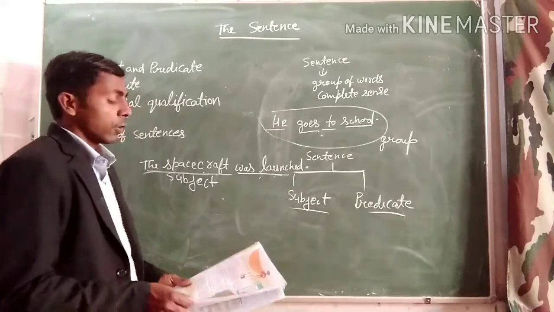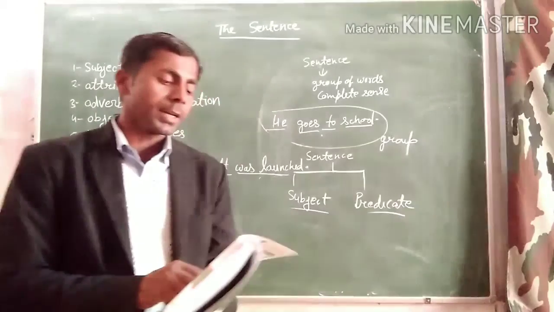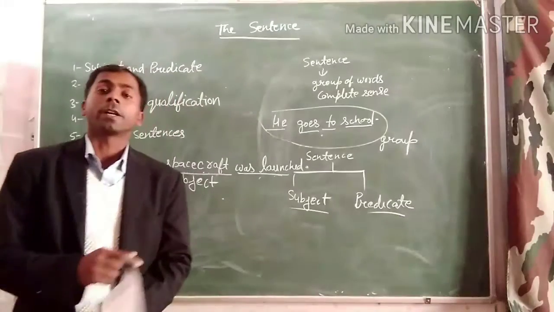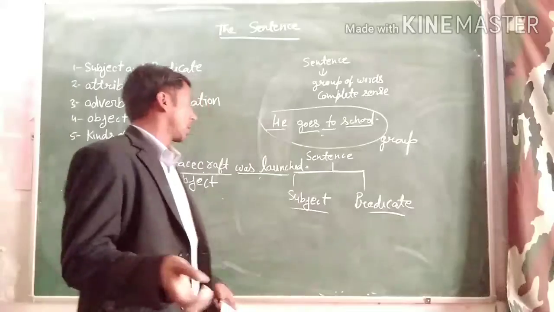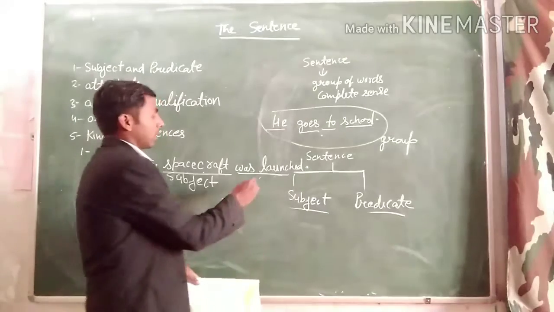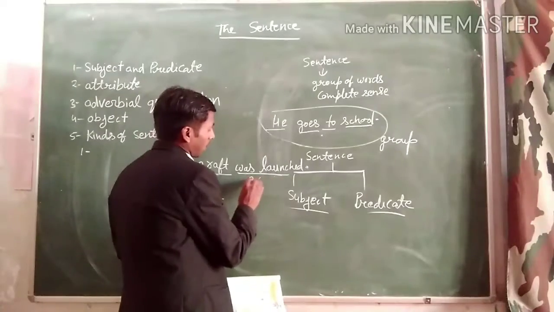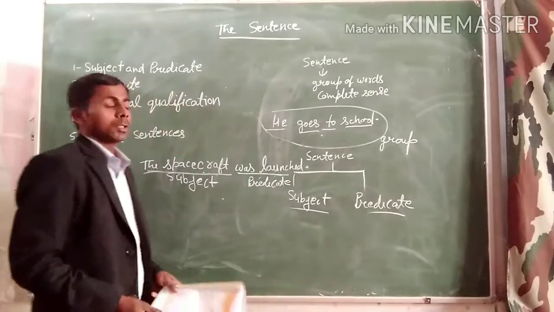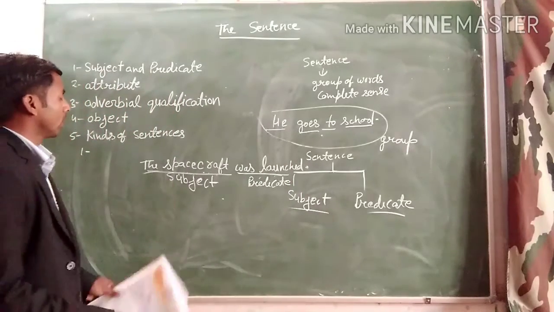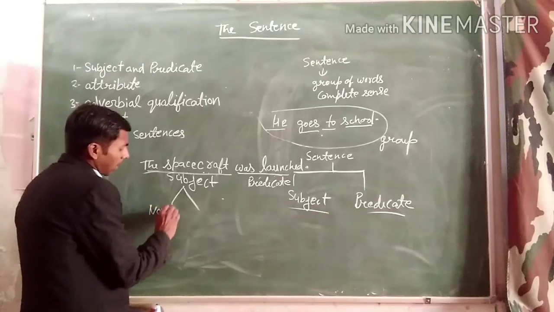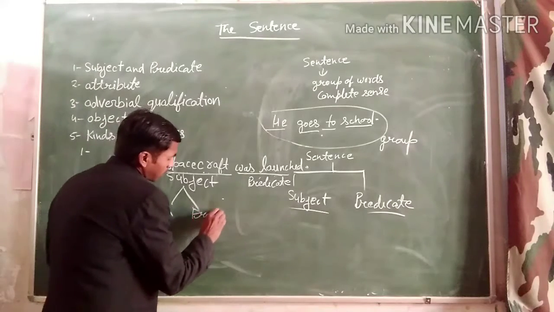And what is the definition of predicate? The predicate is that part of the sentence which tells us about the subject. It means the rest of the sentence will be the predicate. The subject consists of two or more parts, like noun parts or pronoun parts.